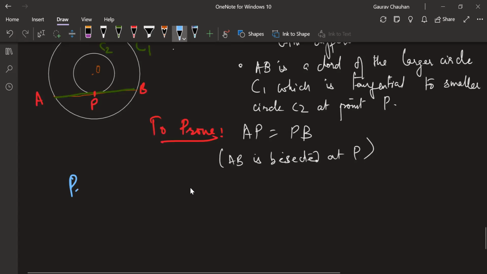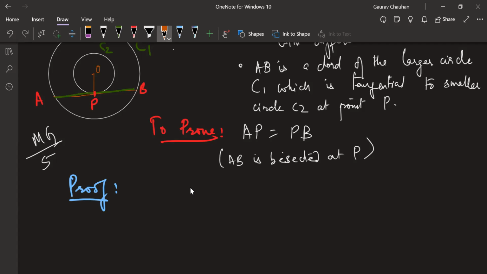Proof. What is happening at the point P? Anyone? Yes. Fantastic, MG. So OP is perpendicular to AB. Fantastic. Where can I go from there? You're going on the right track, Manisha. Okay, but maybe I don't need a triangle.